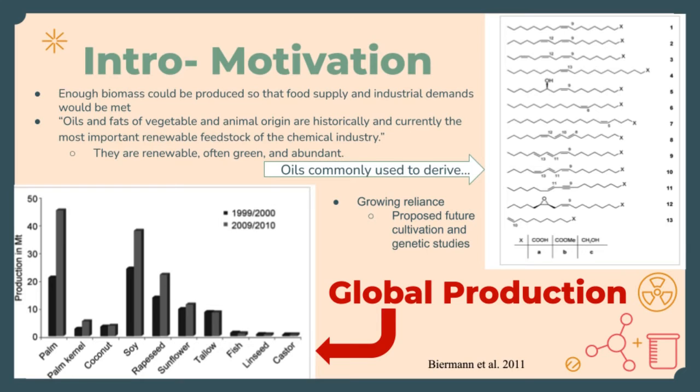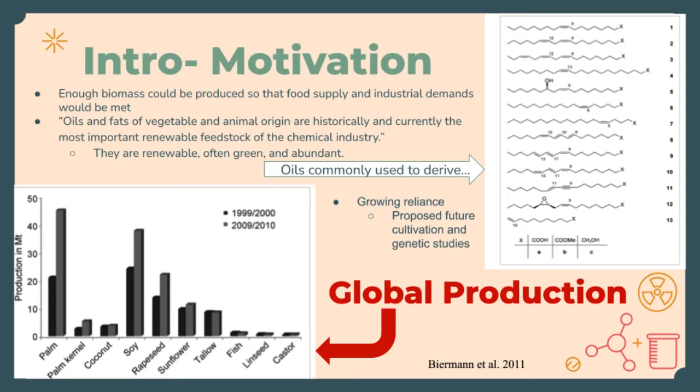In the rightmost figure, you can see examples of popular oleochemicals, which are precursor compounds derived from animal fats or vegetable oils. With global production of such chemical compounds increasing each year, Biermann proposes that organic chemists and geneticists alike focus their efforts on finding greener alternatives to current industrial practices via the use of renewable oils. This way, we can take advantage of the skyrocketing production of these oils.